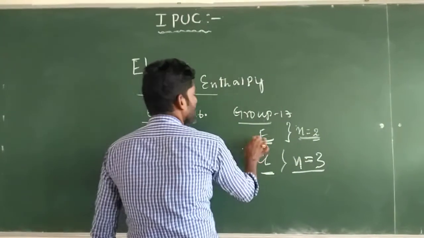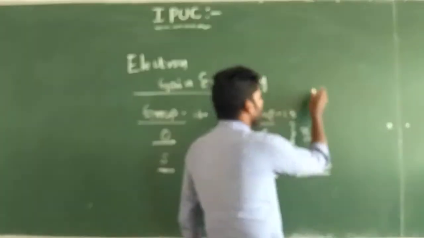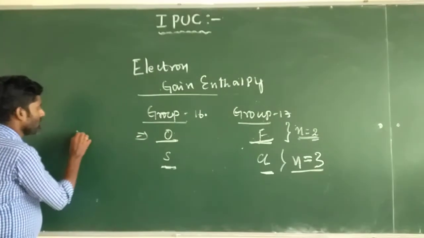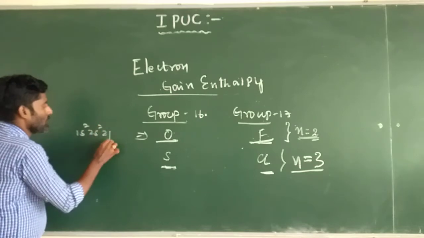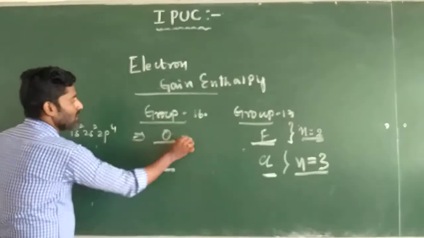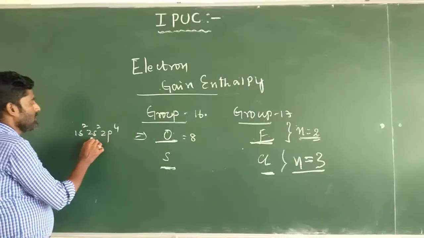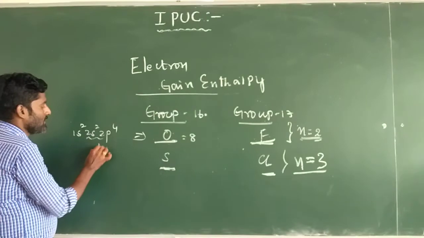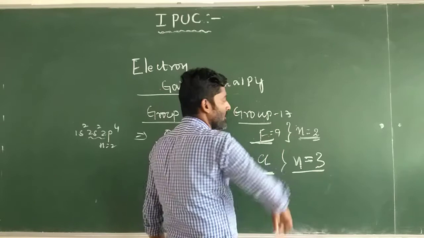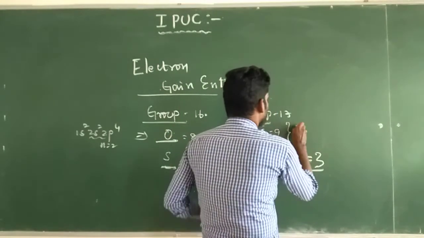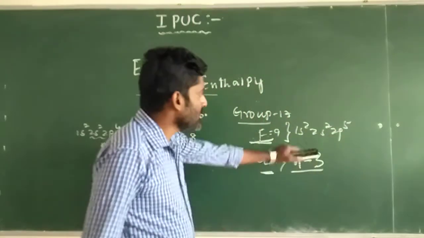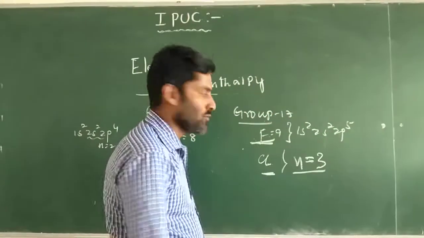If we write the configurations of oxygen and fluorine: oxygen, atomic number 8, is 1s2 2s2 2p4, so the principal quantum number is n equals 2. Fluorine, atomic number 9, is 1s2 2s2 2p5. Once again, n equals 2 is the outermost level.